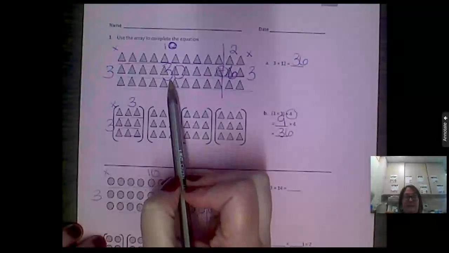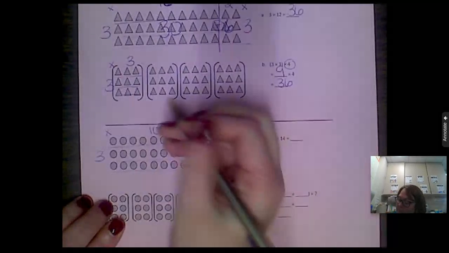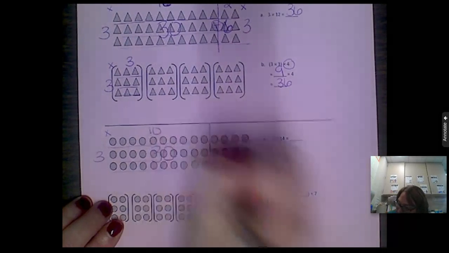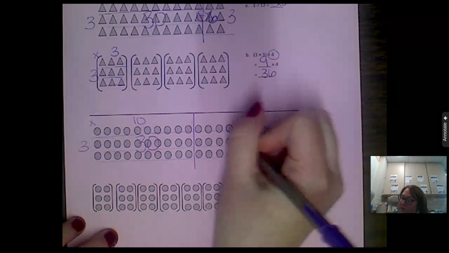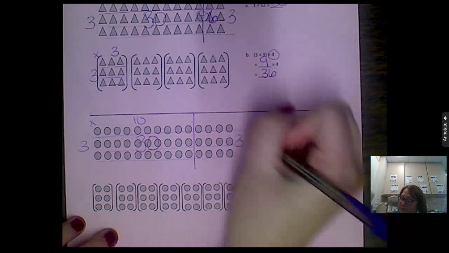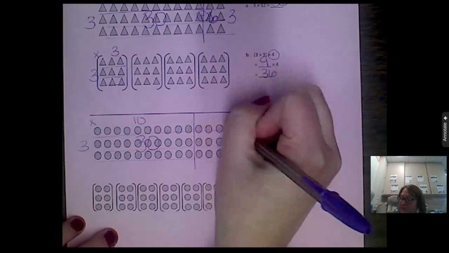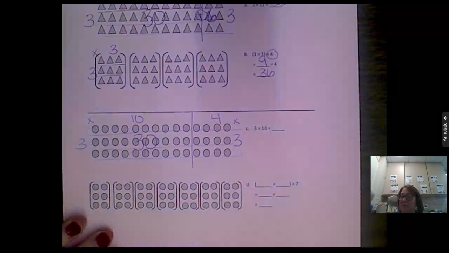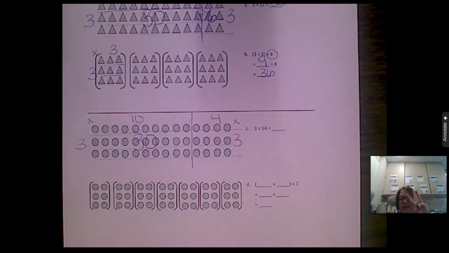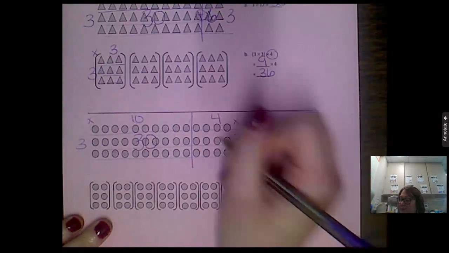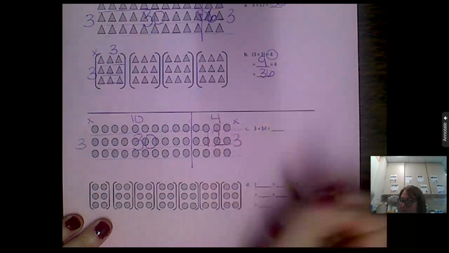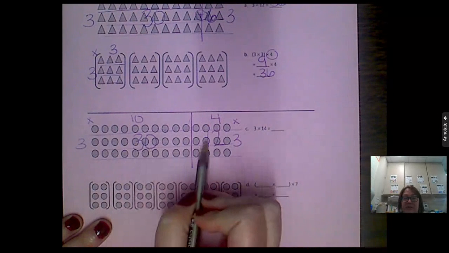We just did it there. It's 30, right? So this is 30. So I'll put a big 30 in there. And then over here, I still have 1, 2, 3 rows times 1, 2, 3, 4 in each row. Okay, so I can count by 3s or I can count by 4s. 3, 6, 9, 12, or 4, 8, 12. Either way, that equals 12. So this equals 30 and this equals 12.